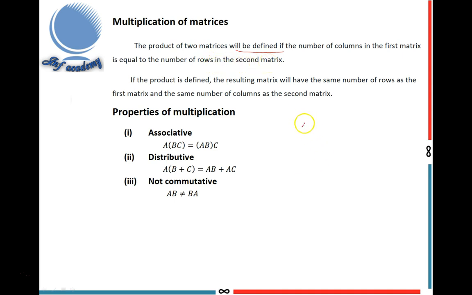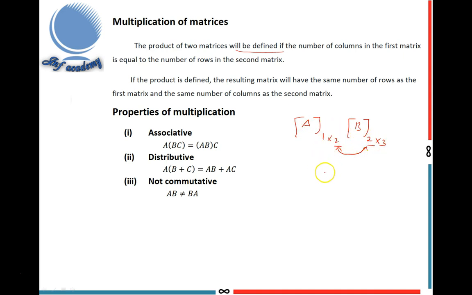Suppose A is a matrix of order 1 by 2 and B is a matrix of order 2 by 3. These two numbers are equal: this is the number of columns in the first matrix and this is the number of rows in the second matrix. Only when these two numbers are equal can you multiply. If the product is defined, the resulting matrix will have the same number of rows as the first matrix and the same number of columns as the second matrix.